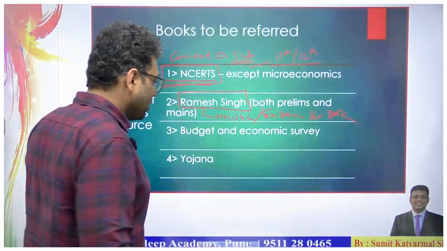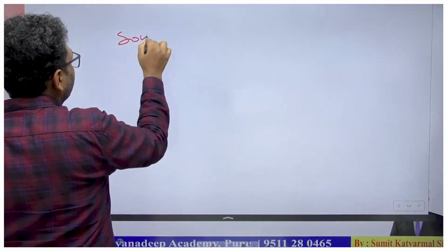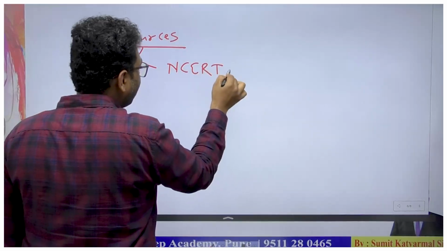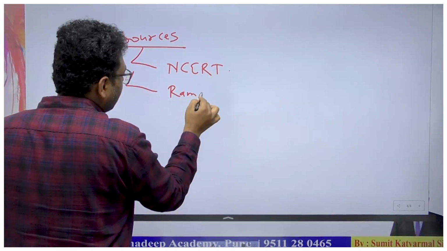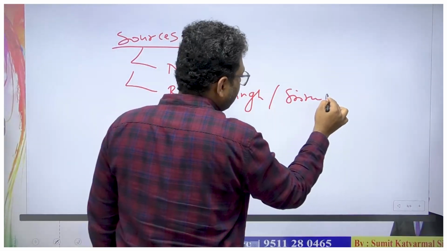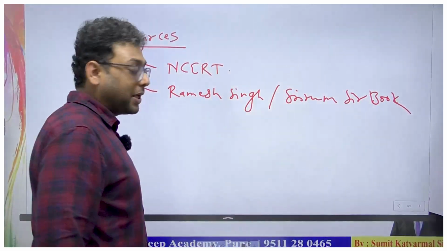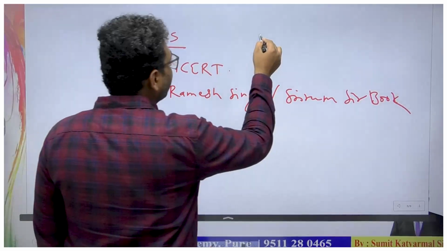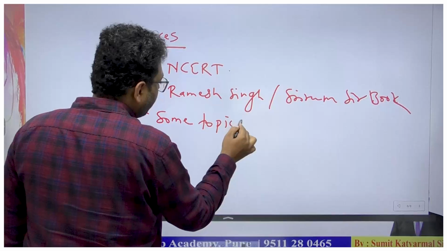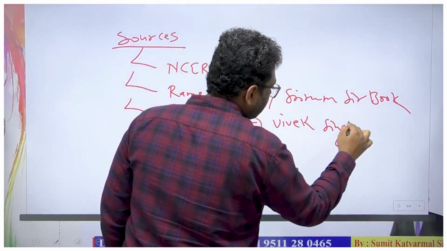So I will write the sources again here. The sources for this: first, definitely the NCERT. Second, either the Ramesh Singh sir book or the Shriram sir book. This is majorly from the prelims point of view. From the mains point of view, you should definitely have some topics from the Vivek Singh sir book.